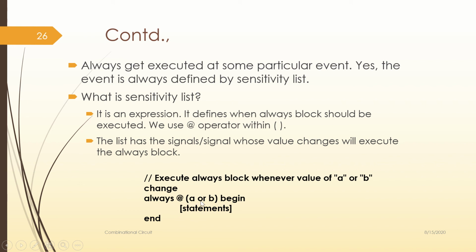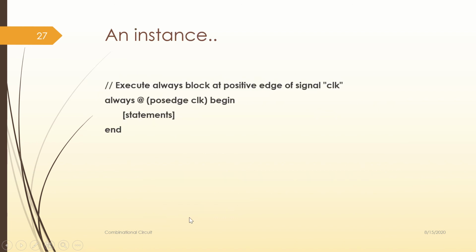Whenever there is a change in a or b, I go ahead and execute the statements inside. This is called a sensitivity list. A and b are the signals, and it has to begin and it has to end. That's it, very simple.